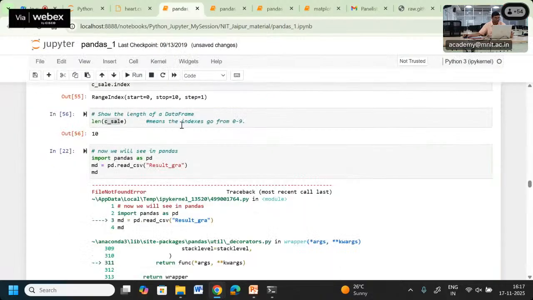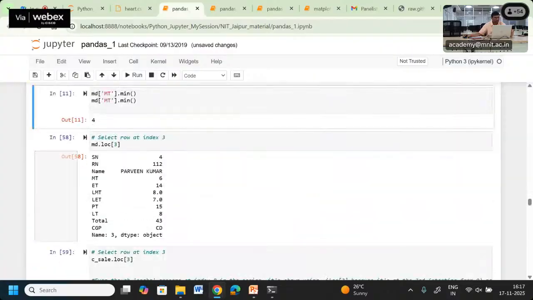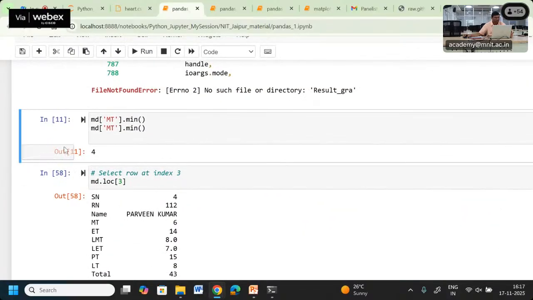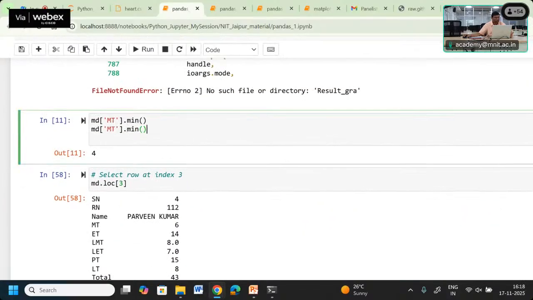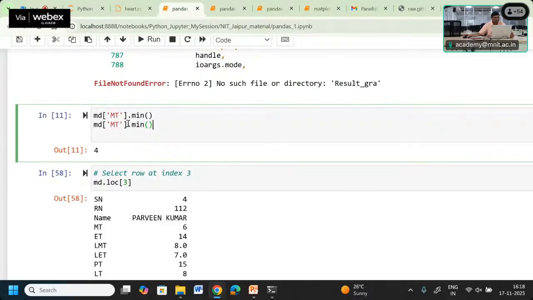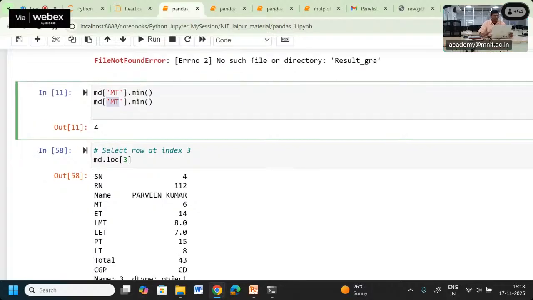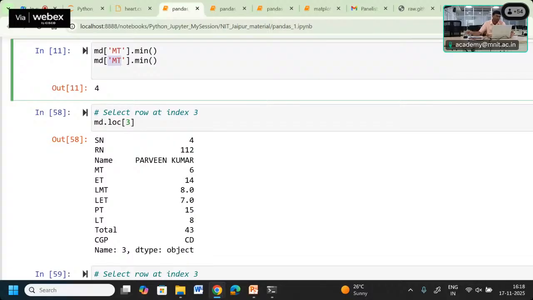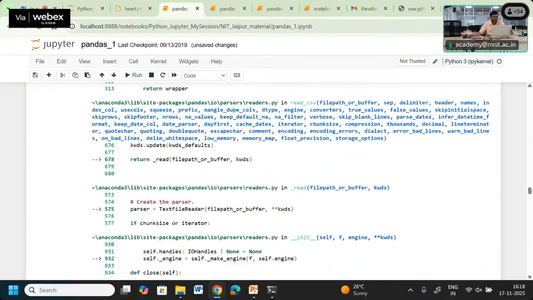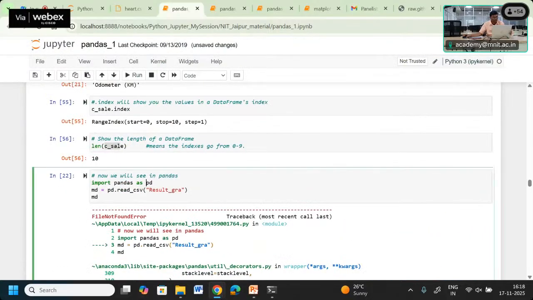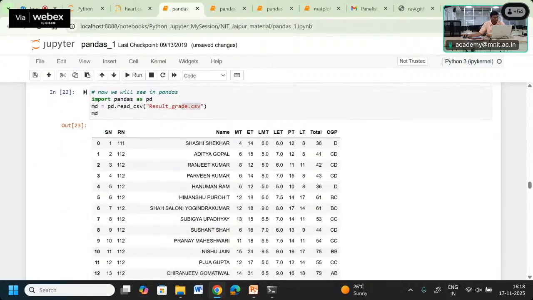So this way this data can be observed. Now from that, if you want to find out the minimum marks in the marks column, or the maximum marks in the column of this data frame, that we can know with min or max. Let me run this again. Now we got this one.